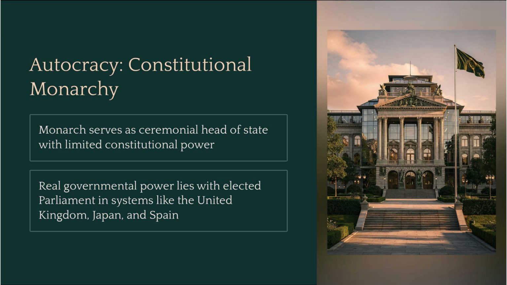Not all kings hold absolute power, however. This brings us to the constitutional monarchy. In this system, the monarch, whether a king, queen, or emperor, serves primarily as a ceremonial head of state. Their constitutional power is strictly limited. So who actually runs the country? Real governmental power lies with an elected parliament. You see this dynamic working today in the United Kingdom, Japan, and Spain, where tradition meets democracy.